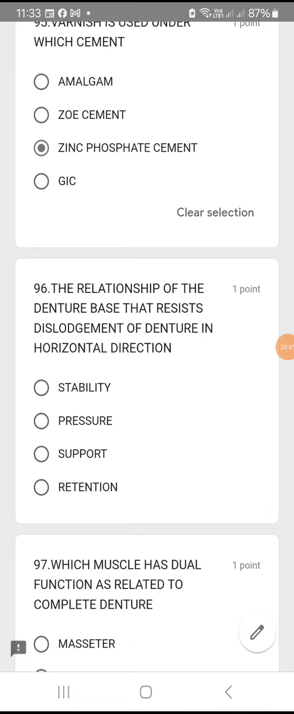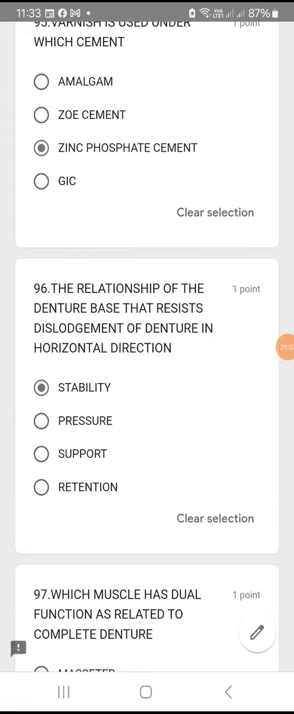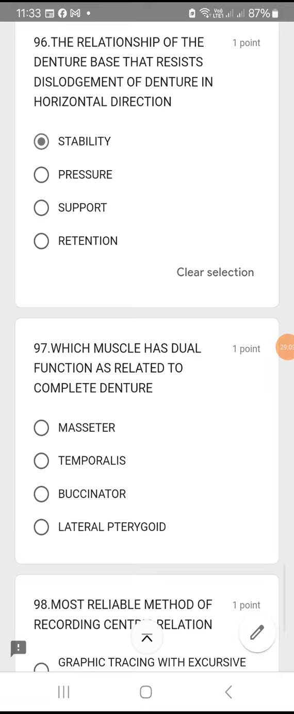The relationship of the denture base that resists the dislodgement of the denture in horizontal direction. So you are giving a denture to a patient and the denture is dislodging in a horizontal direction, and you say the denture has poor stability. Not retention. Vertically it is retention. Horizontally you have to tell about the stability.